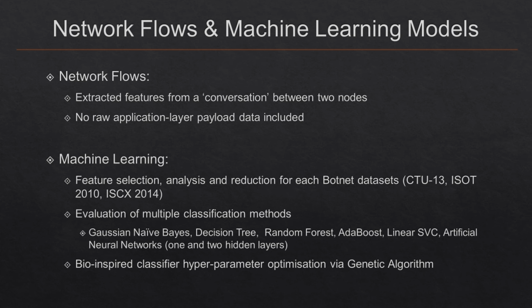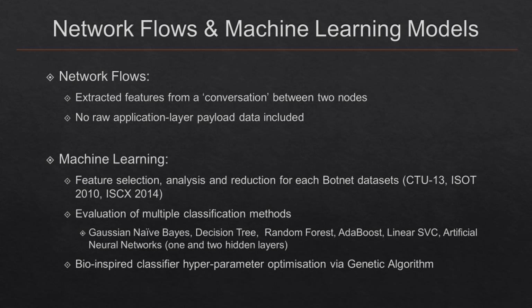This raises the research question of how can we detect botnets where they don't have fingerprints, where they're utilizing detection evasion methods to obfuscate their payloads. Features can be extracted from aggregated packets in a conversation between two nodes, which forms a network flow. No application layer payload data is included in these flows, only the extracted features from those flows.